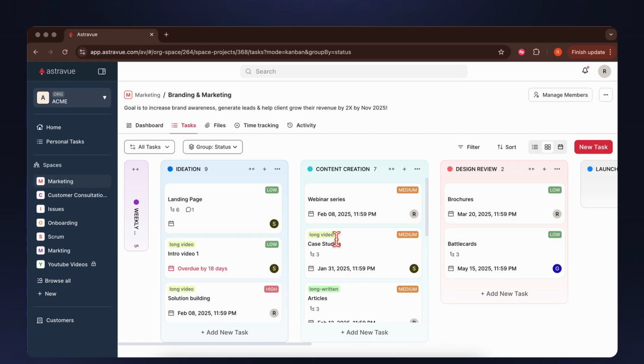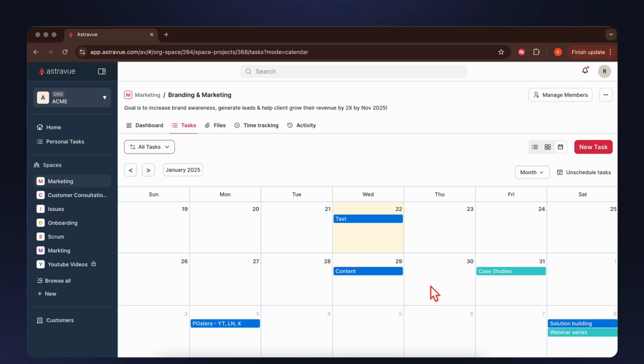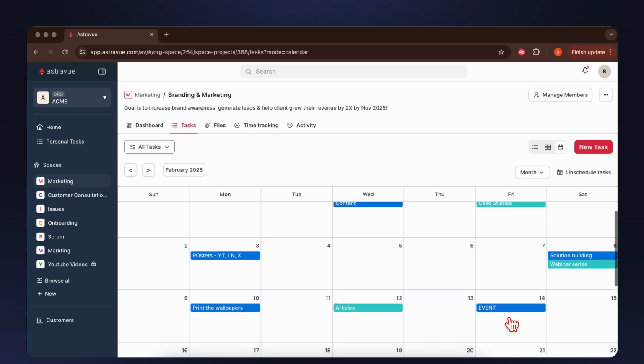Plan your tasks or project with Astravue. Project planning is very crucial for any project to be delivered on time. So here I'm going to take an example of an event happening on 14th of February where we're going to